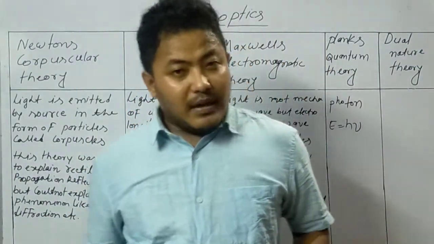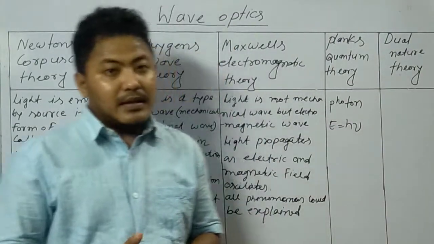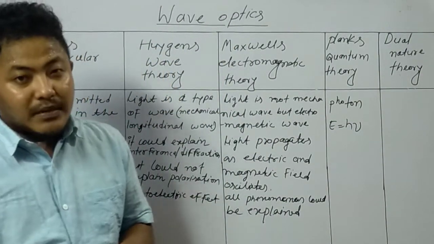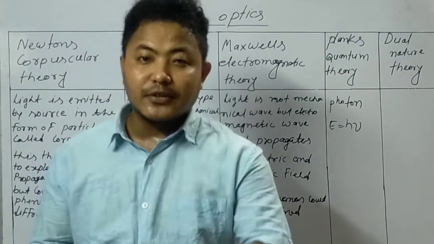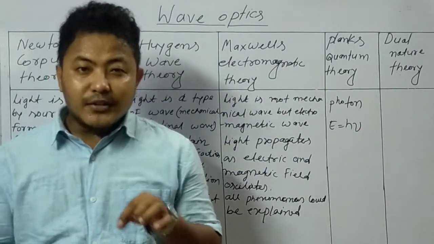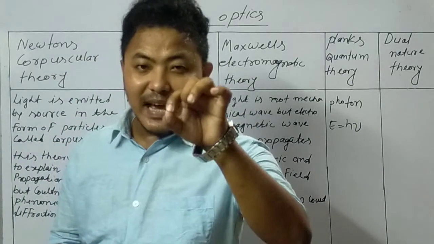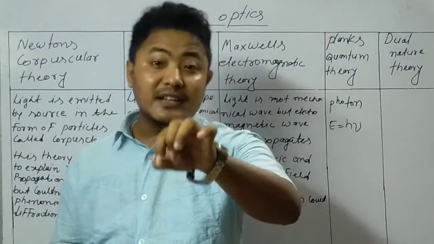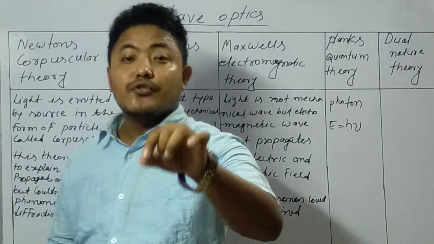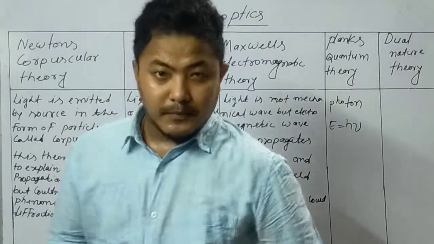This opinion was given by Maxwell. That is why it is called Maxwell's electromagnetic theory, where he clearly said that light is not only a mechanical wave, hence light is an electromagnetic wave. Am I clear?